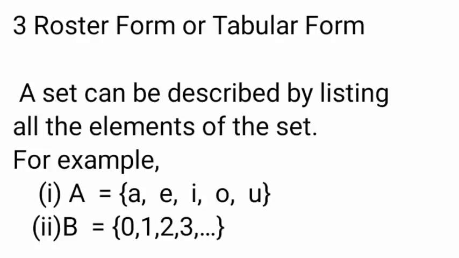Second one is whole numbers, meaning starting with 0, 1, 2, 3, etc. Therefore, for example, first one is A equal to {A, E, I, O, U}. Second one, B equal to {0, 1, 2, 3, etc.}. Therefore, the third one is to list all the elements of the set. That is roster form or tabular form.